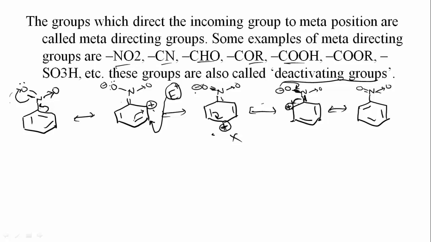So these are said to be deactivating groups or meta directing groups. So remember all these things. It is very important for CET. While solving CET, NEET, JEE questions, this is very important: the electrophilic substitution reaction mechanism and ortho, para as well as meta directing groups. Based upon the functional groups attached to the benzene, we can find the product, whether it will form meta, ortho or para product. So you have to remember these groups, as well as the activating groups.